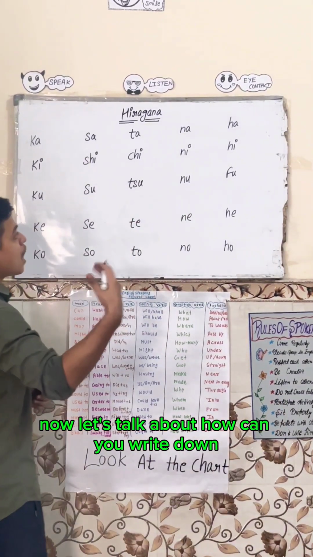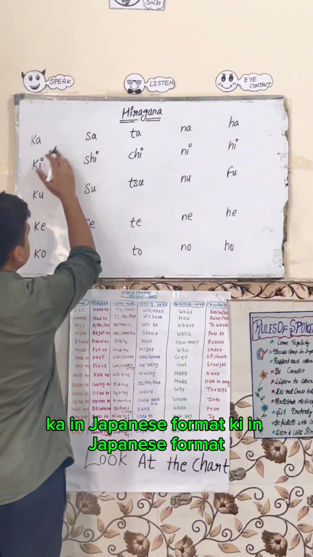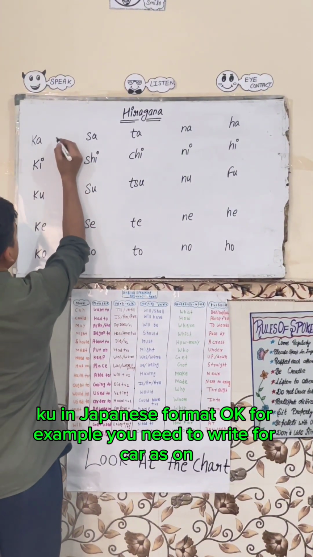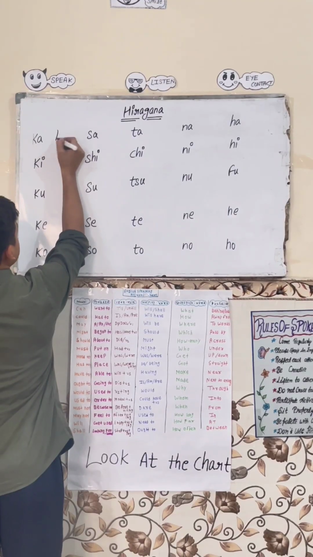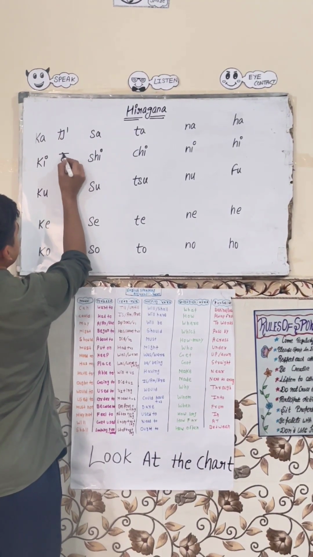Now let's talk about how to write ka, ki, ku in Japanese format. For example, you write ka like this, and ki like this.